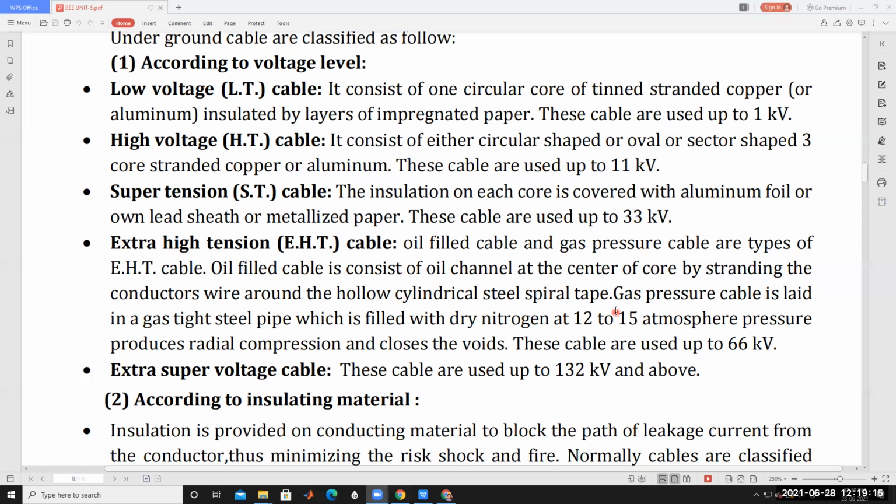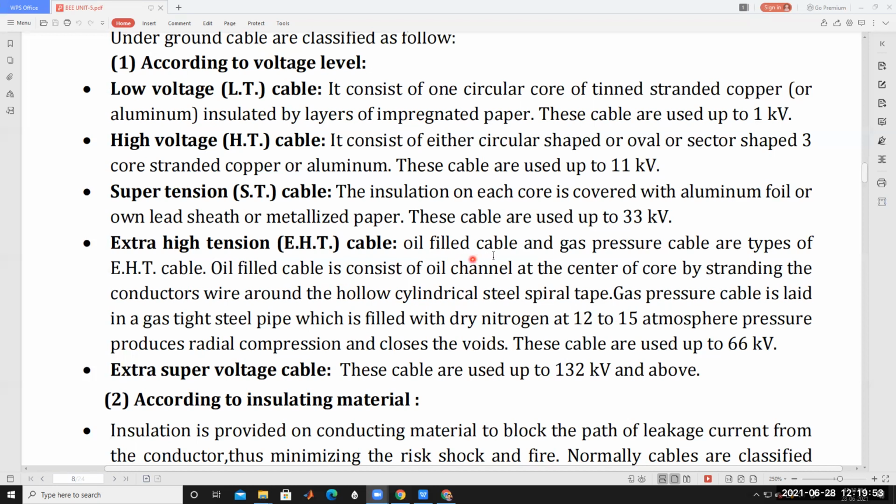If any voids take place inside of the cable, they can be filled by using oil, and then the insulation level of the cable can be increased. In this way the oil isolates the earth from the conductor, and this type of cable is used as extra high tension cable. The void is filled with oil and it is protected against ground faults. That's why it is filled with oil.